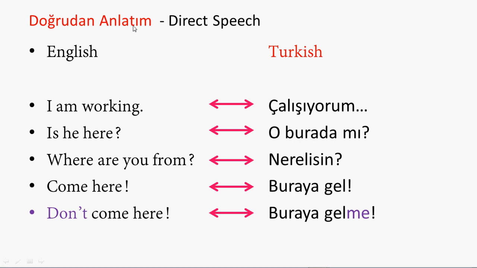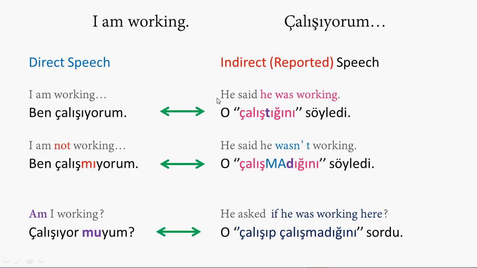Doğrudan anlatım. Now let's work on three different forms of one sentence, which is "I am working." In Turkish we say çalışıyorum. On the left you see direct speech, which you hear directly from the real speaker without any reporting. On the right you will see examples of reported speech, how we make it in Turkish. I'm writing down English and Turkish ones, which will help you see the differences easily. I hope this slide is okay for you.